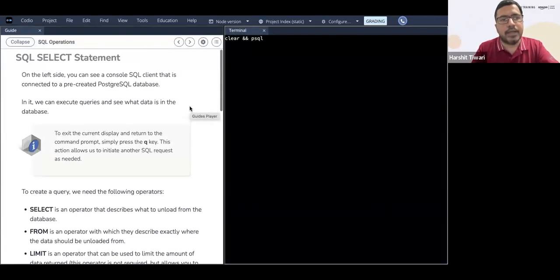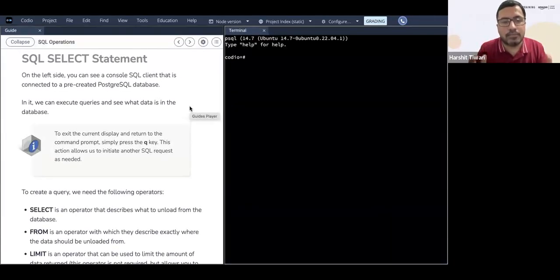Now we'll actually write a particular query, and let's see how you write a query and how you can get data. This part that you see here is a terminal that you'll see in your Codio, and the database is already set up here. The data is already connected, and Codio has taken care of all that for you. So don't worry. All you have to do is write your queries over here.